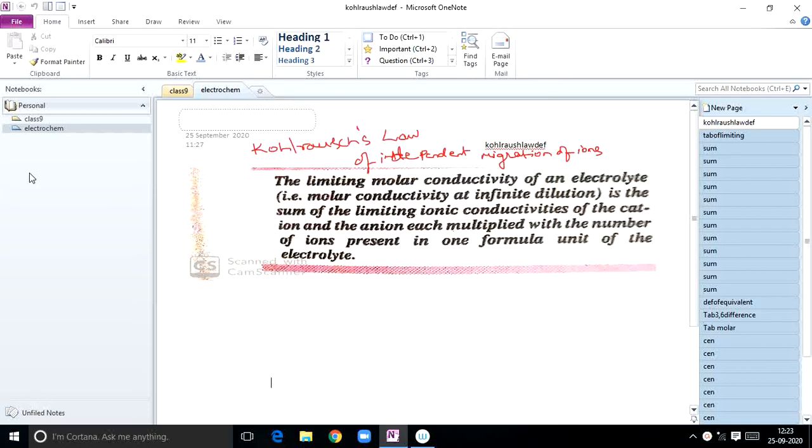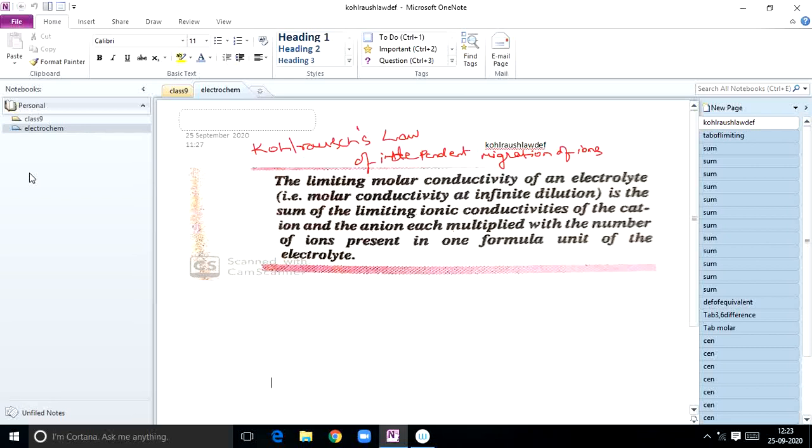In this session we will discuss Kohlrausch law of independent migration of ions. What is this Kohlrausch law of independent migration of ions? According to this, at infinite dilution, when the dissociation of an electrolyte is complete, each ion makes a definite contribution towards molar conductivity of the electrolyte, irrespective of the nature of the other ion with which it is associated.